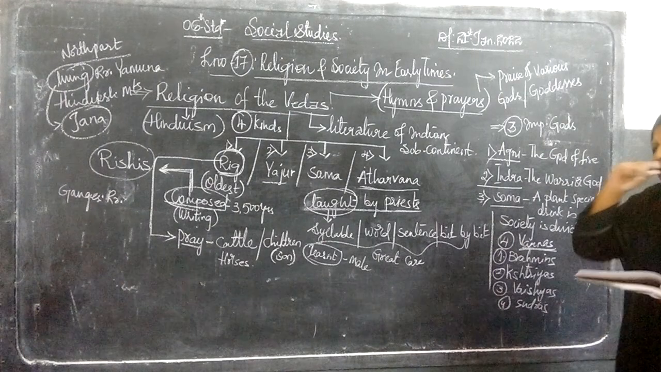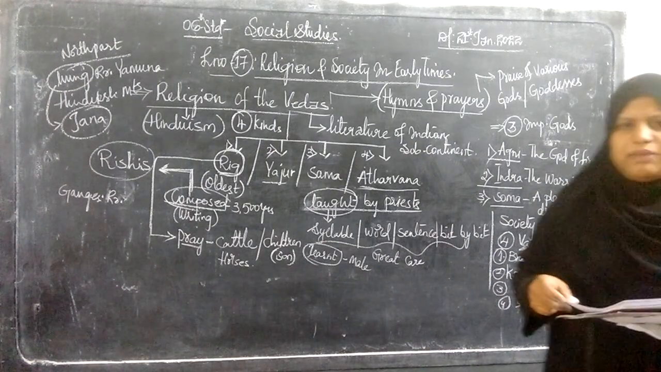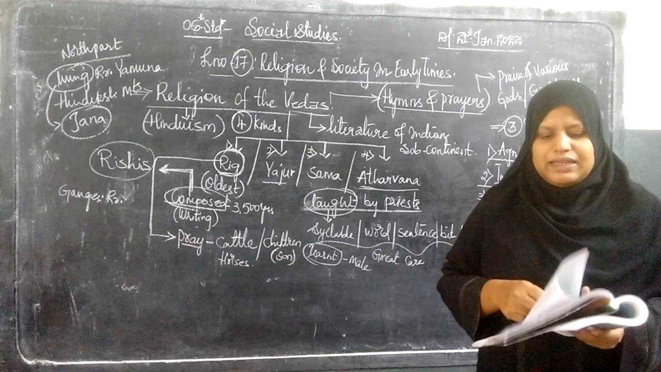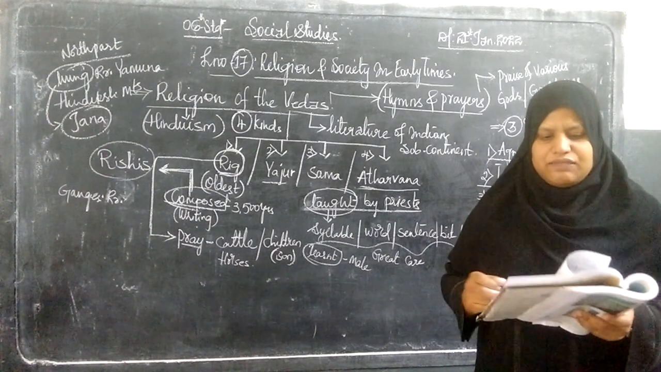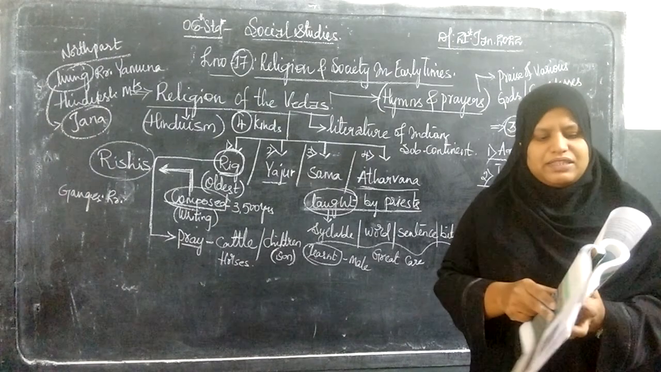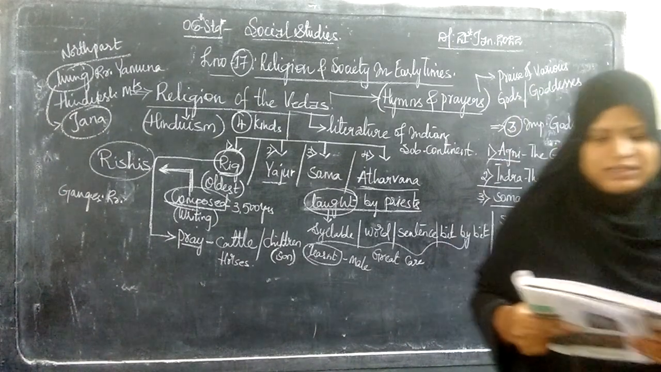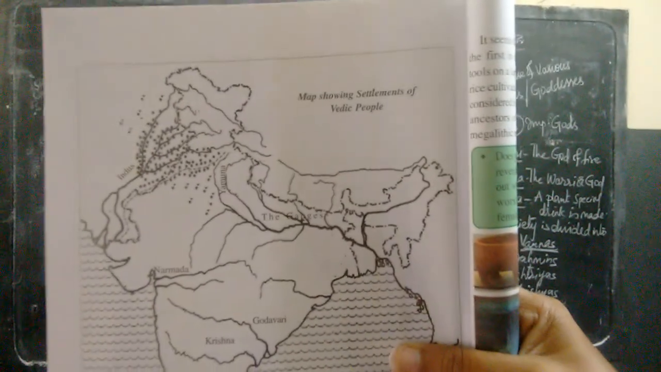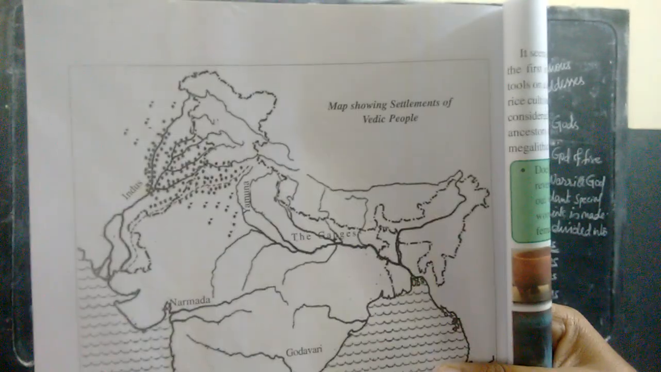Generally, this idea was not accepted by all of them. How could society be divided and classified like this? Basically, here a map is shown. This map shows the settlements of the Vedic people. So basically, in these places, this map is shown.